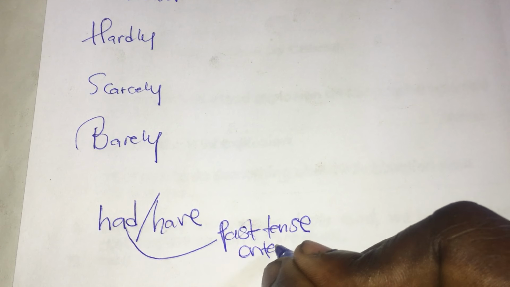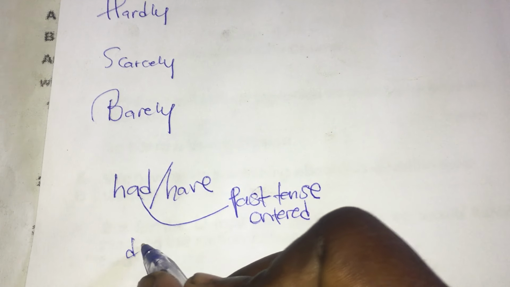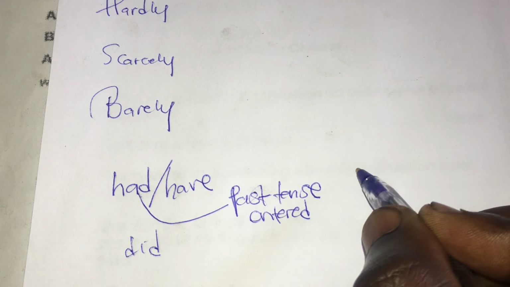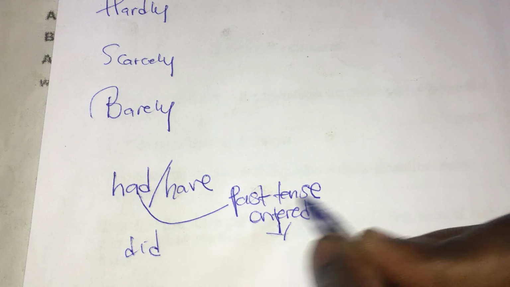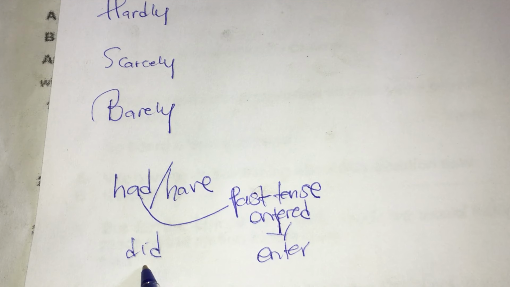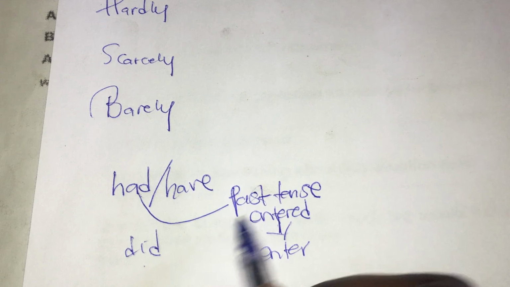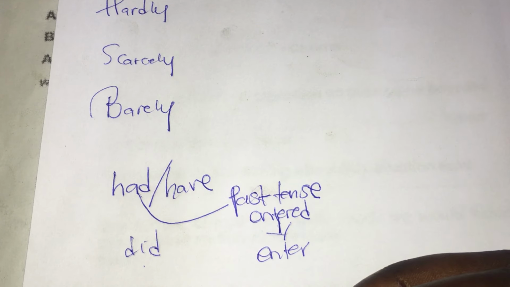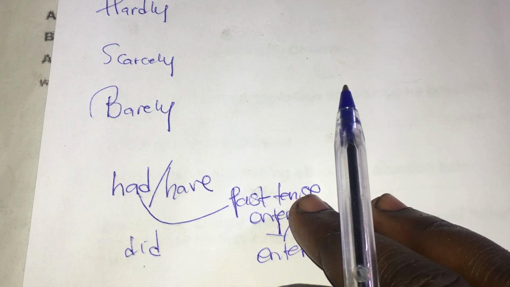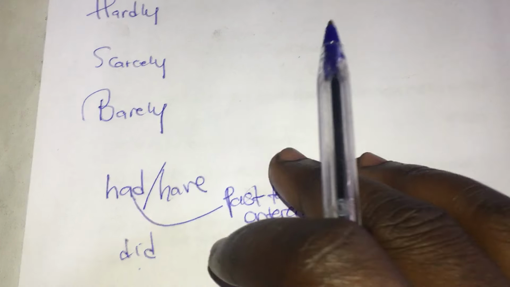This is what it means. So when you say no sooner had, you have to maintain the same verb entered. But if you say no sooner did, this past tense will change to present tense. Instead of using entered, you are going to use enter. Why? Because you have used did. So did is going to change the verb from its past tense to present tense. This is what it means. Okay, now let us move.